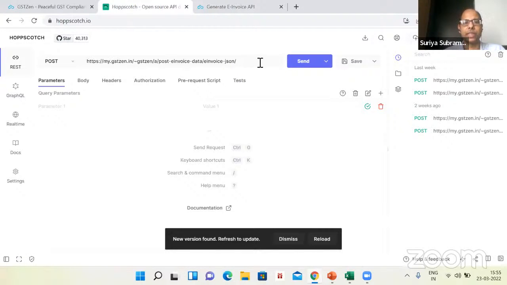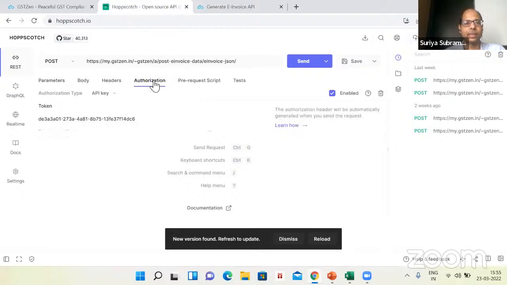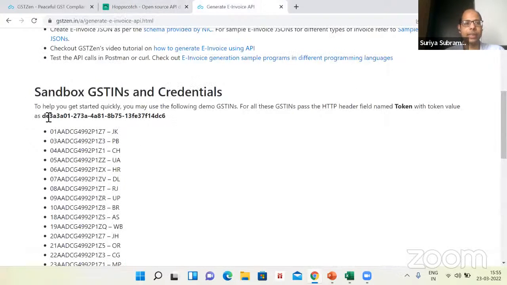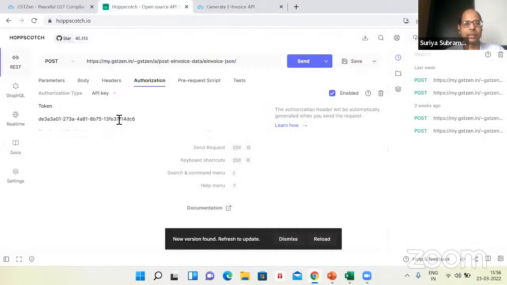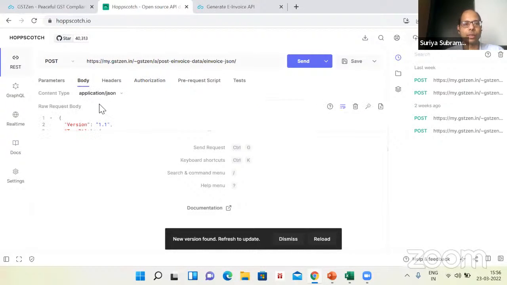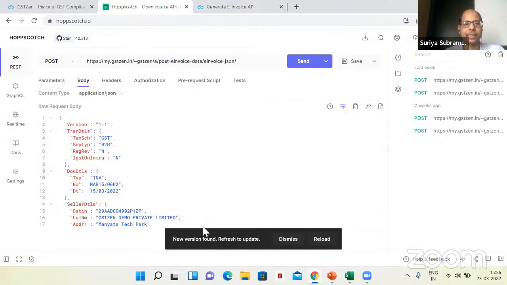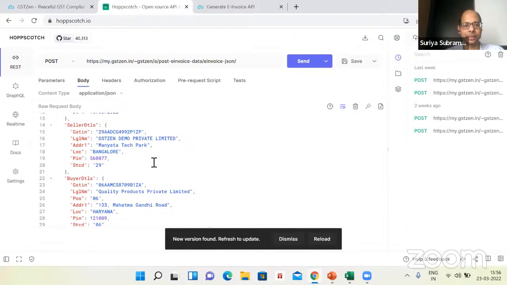So this is the address to which we want to send the e-invoices. I have to provide the authorization headers. I have already shared it here publicly. Here is our sandbox header. And you can see this here. The name of the key is token. Here is the value. And let's go to the body. I have already pasted an e-invoice JSON here.